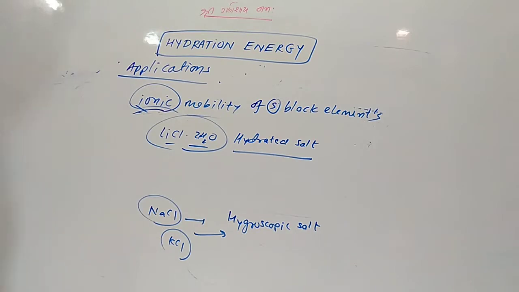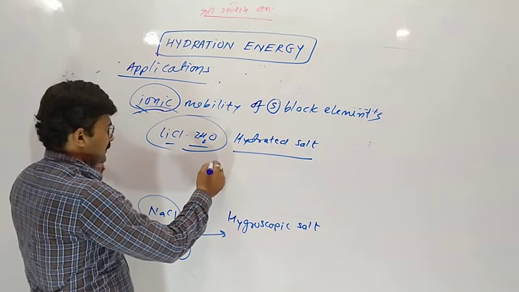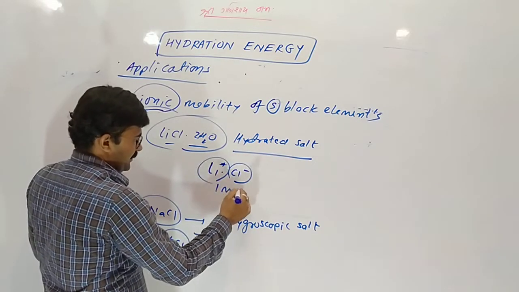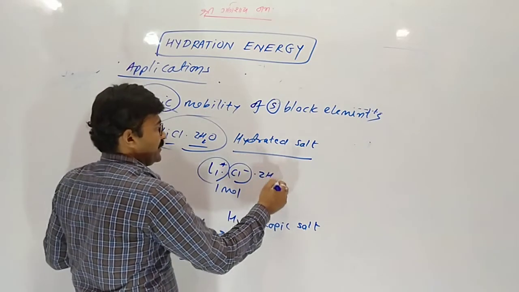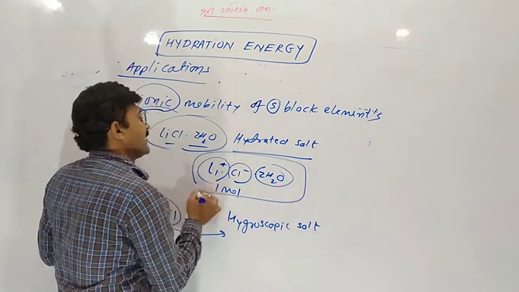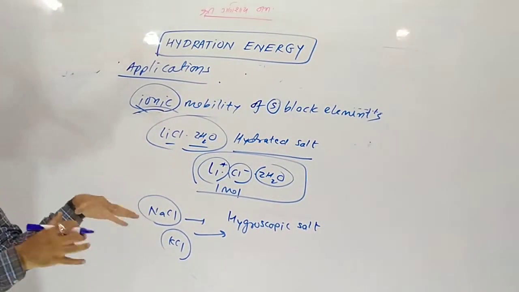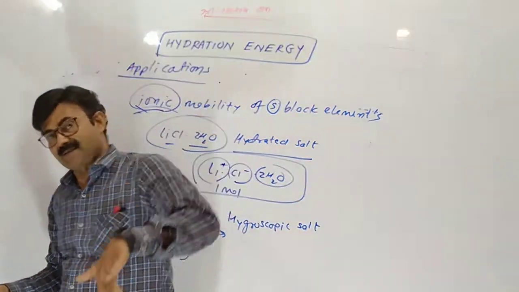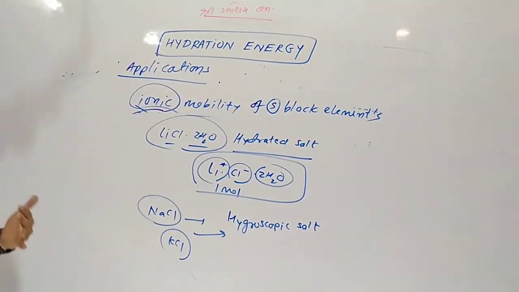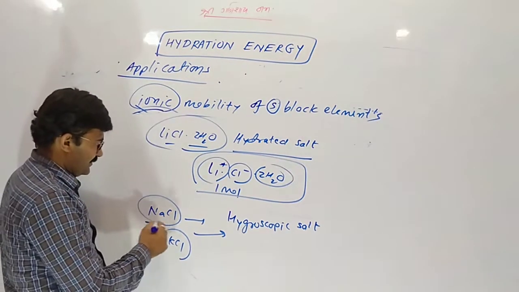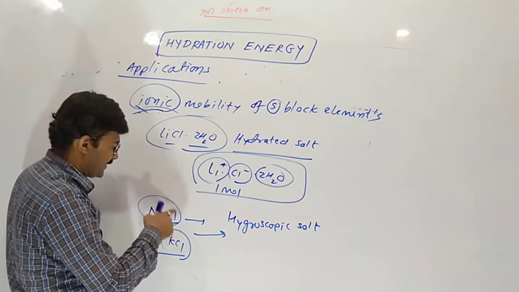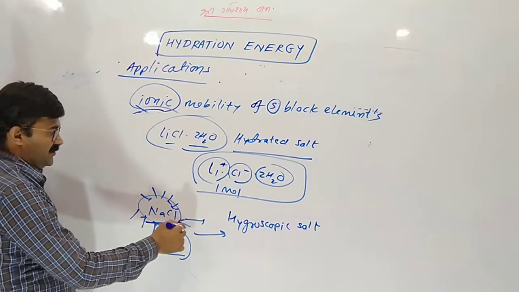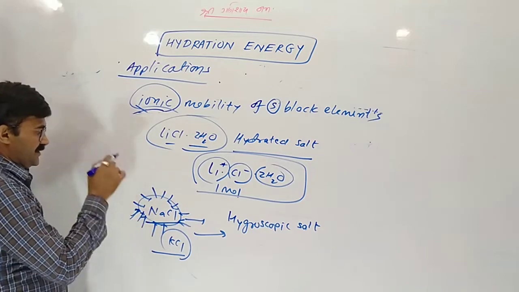Both are different. In the hydrated crystal, 1 mole lithium chloride has 2 mole water inside the crystal. In the arrangement of the particles, 2 mole water is present in its crystal. Here water is not present inside the crystal, but it absorbed some moisture, so it looks moist.